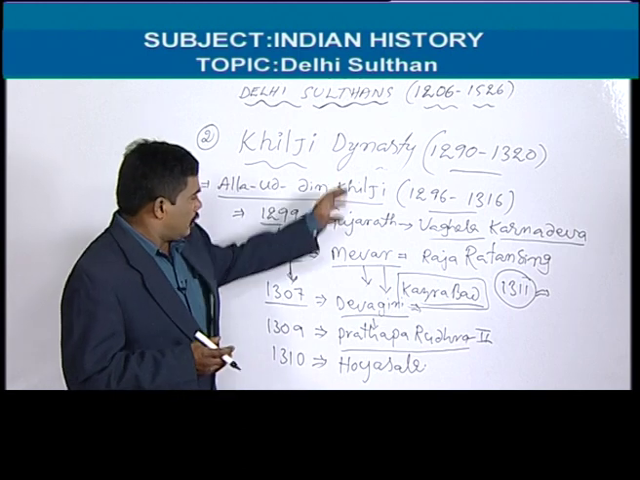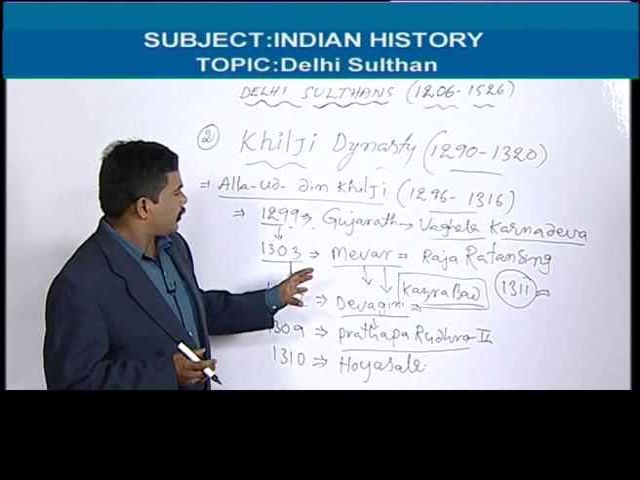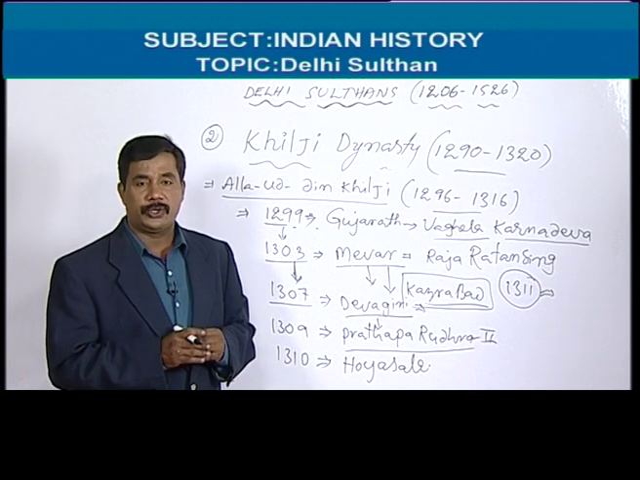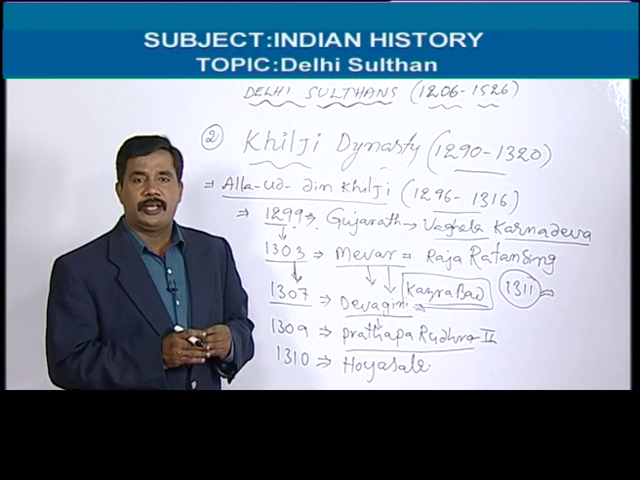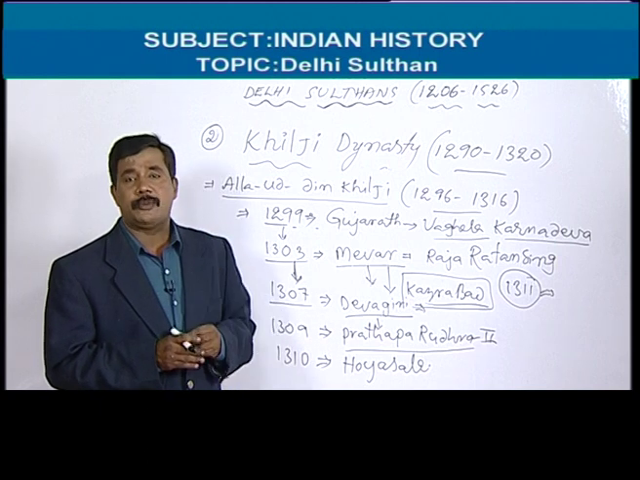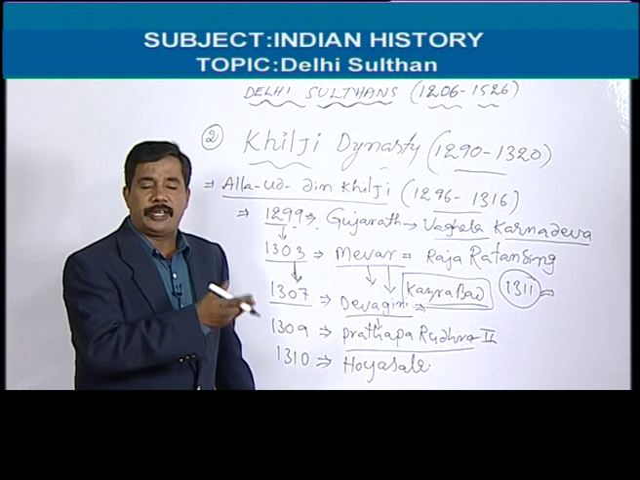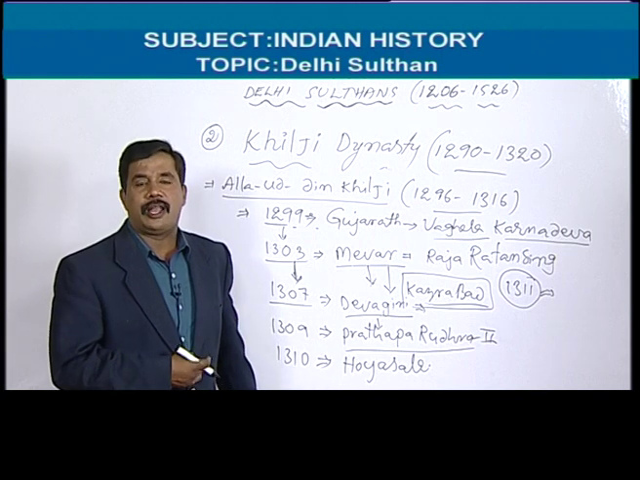So because of all these invasions, Alauddin Khilji's dynasty extended up to Madurai, South India. So a vast dynasty and vast kingdom was established by Alauddin Khilji. These are the attacks of Alauddin Khilji. We go next to the reforms. What are the Alauddin Khilji reforms?